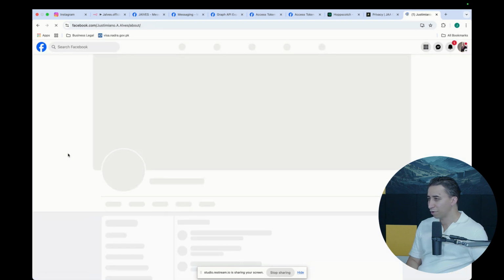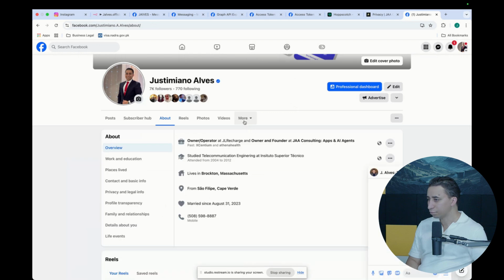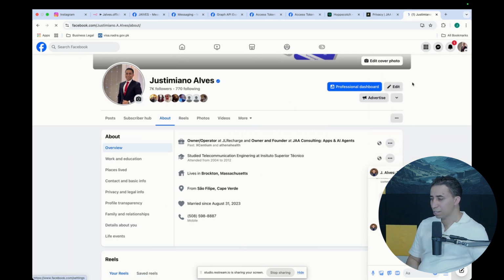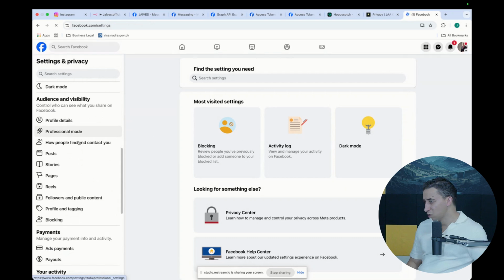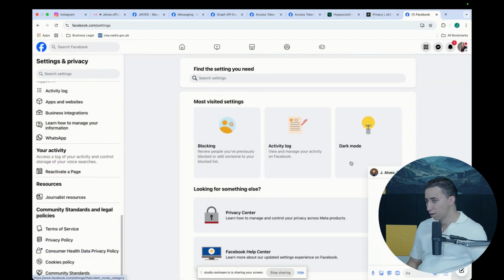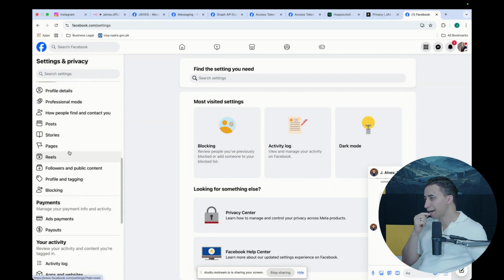So let's see, profile detail. No, no. So settings, maybe in the page access or something. I don't think I can get the ID of mine.